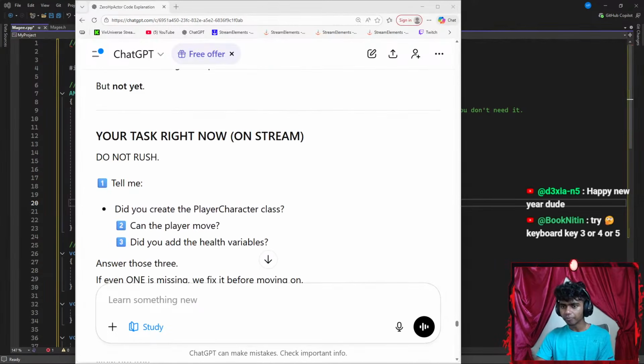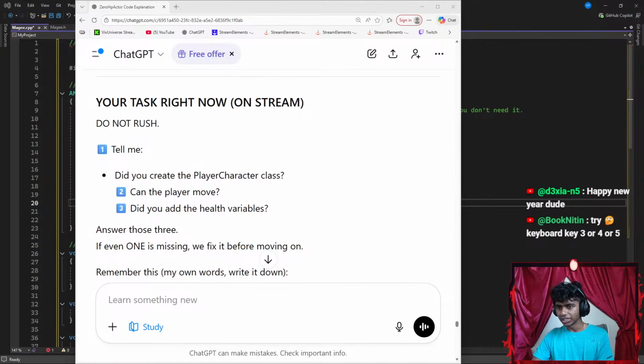Let's see. Okay, your task right now. Did you create the player character class? Can the player move? Did you add the health variables? I did not add the health variables, but I gotta do that.